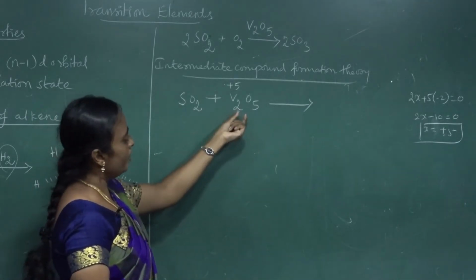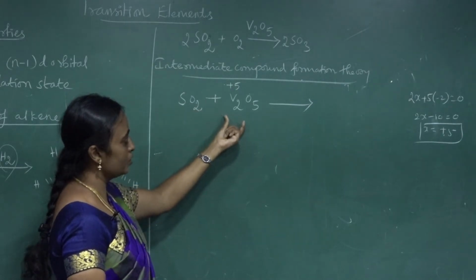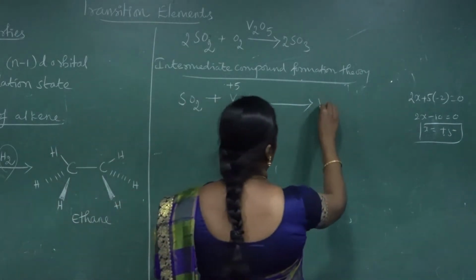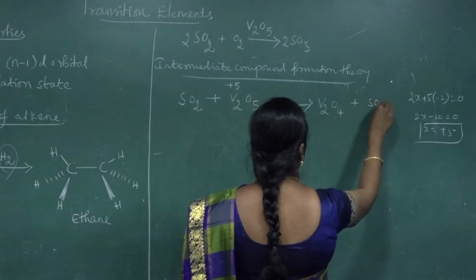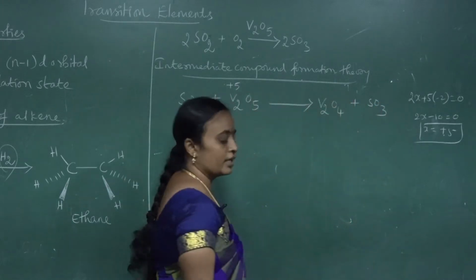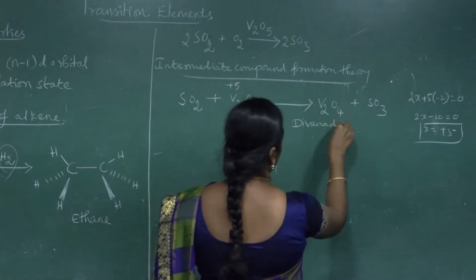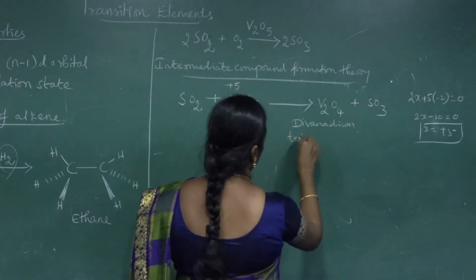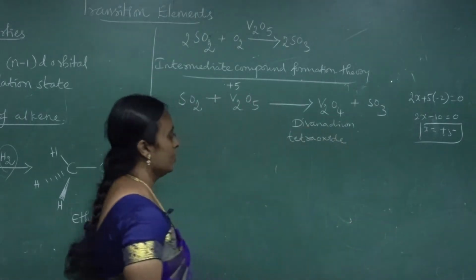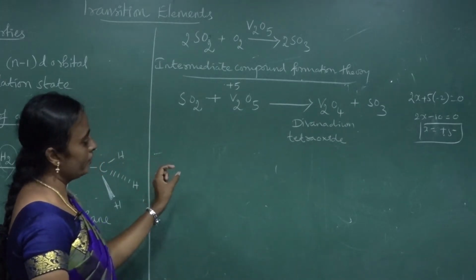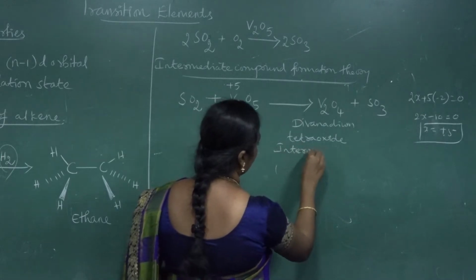Now whenever the first reactant reacts with the catalyst to give the product, here the product is vanadium in the form of an oxide, and sulfur dioxide is converted into sulfur trioxide. The name of this oxide is divanadium tetroxide. So the first product formed, divanadium tetroxide, acts as an intermediate.